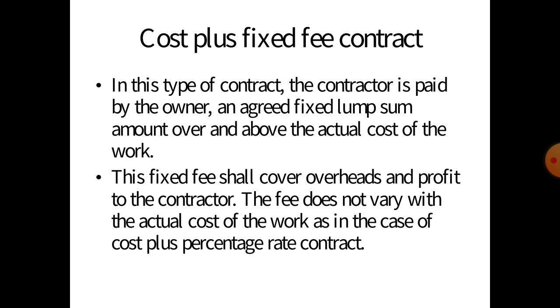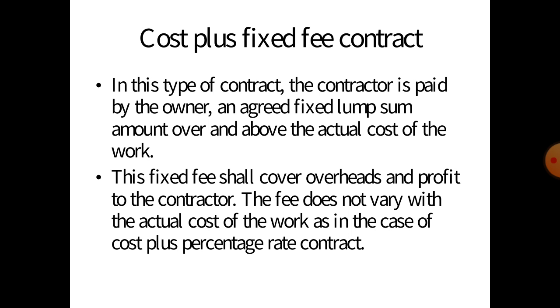In this type of contract the contractor is paid by the owner an agreed fixed lump sum amount over and above the actual cost of the work. So here, for a project of, like, 10 lakh rupees, the owner gives a sum of around 9 lakh 50,000 or thereabouts, and it's a lump sum amount to complete the work.